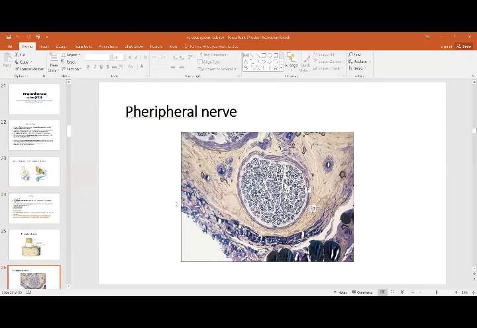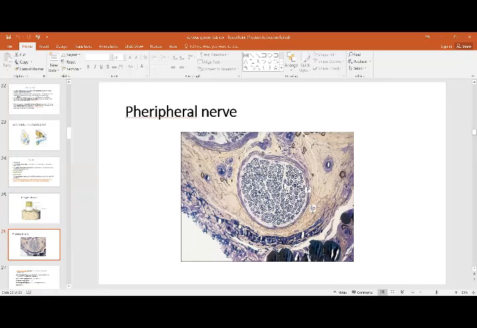If you can see this structure, it shows the three forms. These are the individual fibers, each with its endoneurium. Then they are in the form of small bundles, which are covered by the perineurium. And then outside the perineurium, the whole of the nerve is covered by the epineurium.